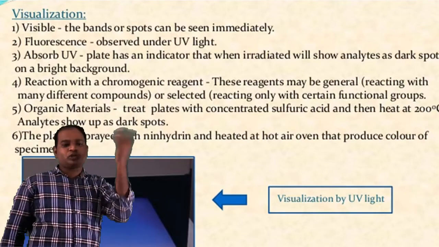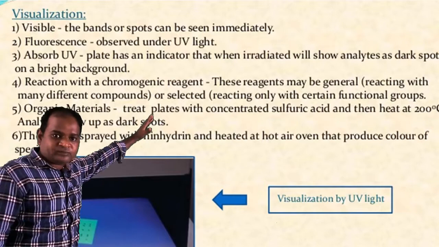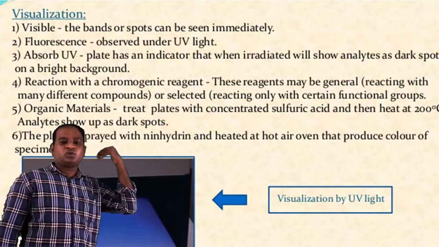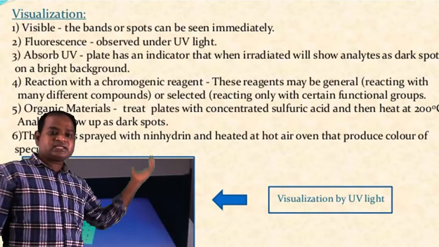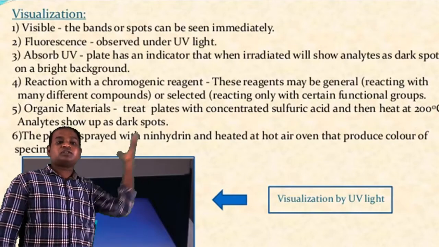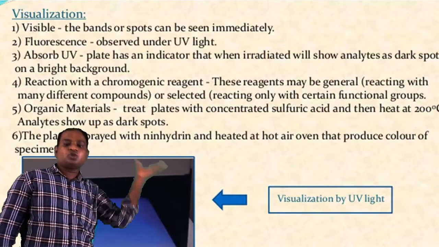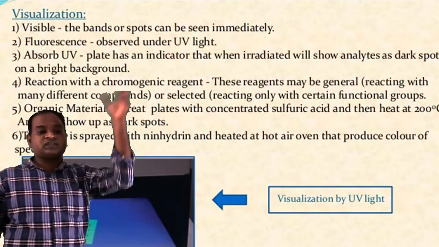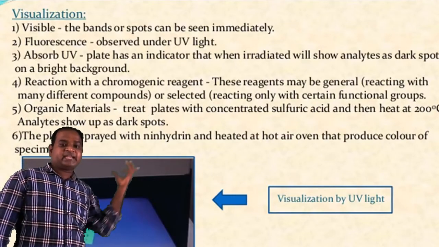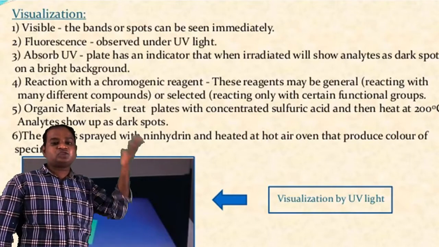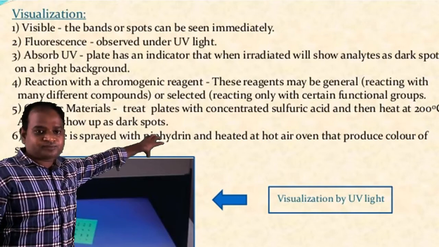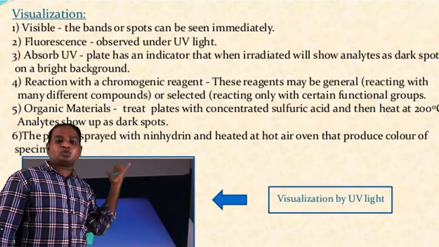If the sample you are using is a plant pigment, you should not use any color. They are themselves colored, and based on that, they can be separated. In this way, you can also use fluorescent compounds. For seeing fluorescent compounds, you use UV light for visualization. The UV-absorbing plate has an indicator, and when irradiated, it will show analytes as dark spots on a bright background. Then, reaction with a chromogenic agent.